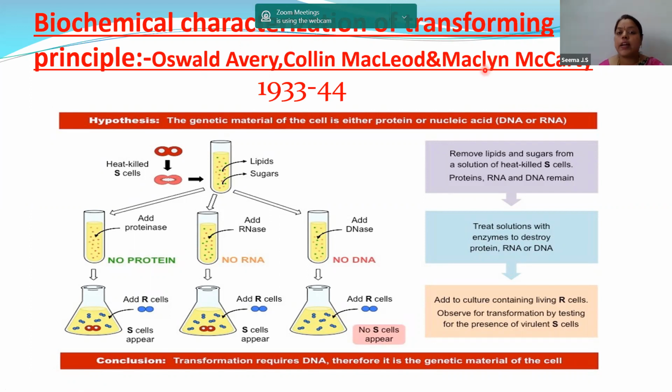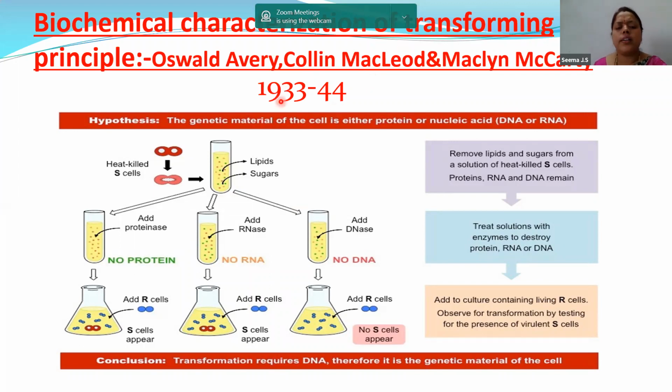McCarty. These are the three scientists who worked on the Griffith experiment almost 16 years later. Almost 16 years after Griffith's experiment, these three scientists discovered the biochemical characterization of the transformation principle. So in your exams, they may ask you, please explain about Avery, McLeod, and McCarty's experiment. This is the experiment these three people worked on. What is this experiment? They restudied the Griffith experiment, in the years 1933 to 1944.